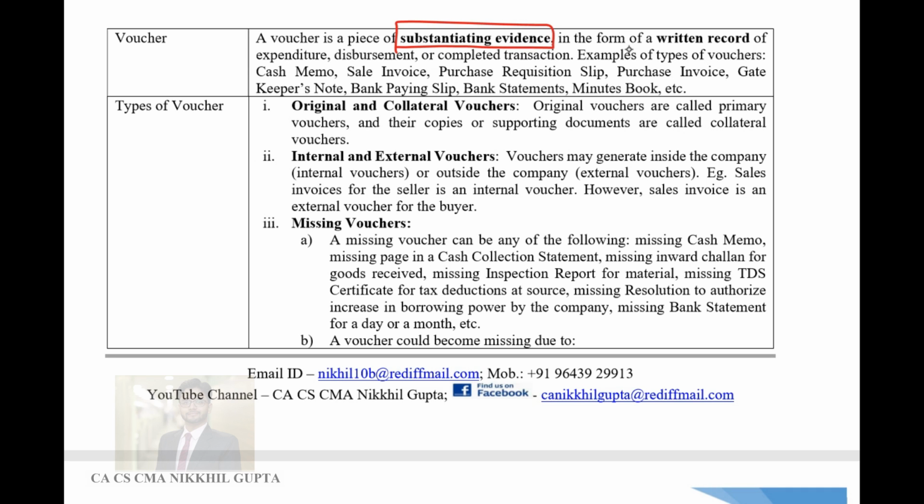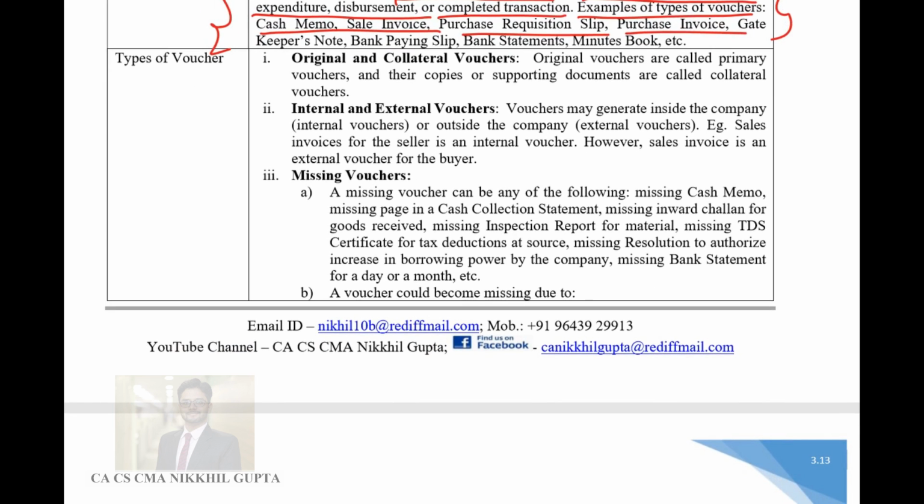It is evidence in the form of a written record of expenditure, disbursement, or completed transaction. Examples of types of vouchers are cash memo, sales invoice, purchase requisition, purchase invoice, etc. So the auditor essentially audits this entire documentation, which is known as vouching. Second is types of vouchers. What are the types of vouchers?